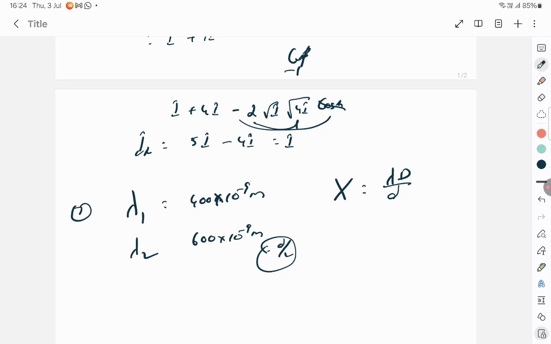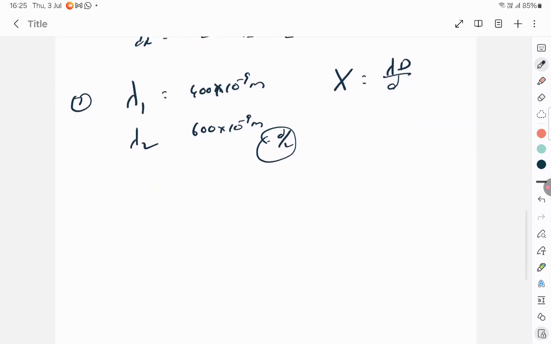Find the ratio of the distance between the screen and the plane of the interfering sources in the two arrangements. Okay, so I think you got the question.